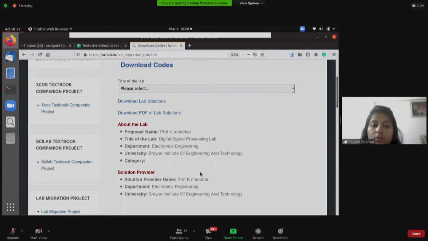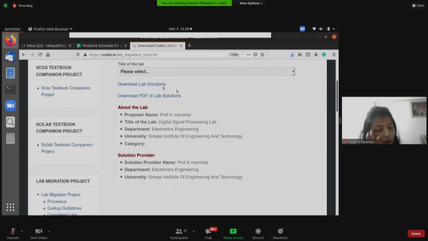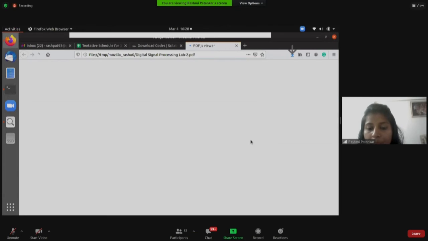Now let's say if you want to download their lab, then simply click on this download lab solution. But if you want to see how they have coded in Scilab, then you can even download the PDF file. Let me click on this download PDF of lab solutions link.